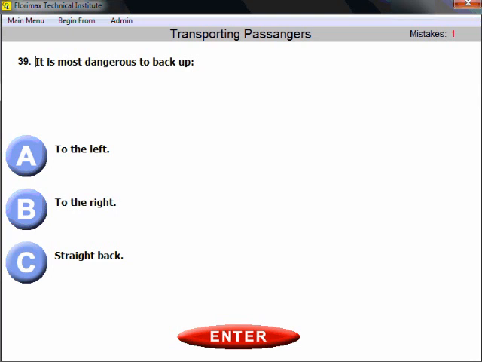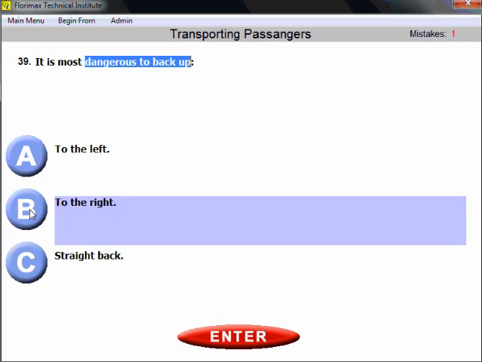Question number 39. It is most dangerous to back up to which side? Try to remember, it's the same for a bus, for a truck, for a tractor trailer.